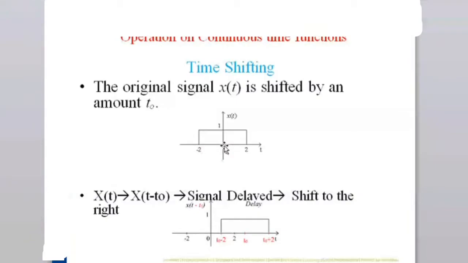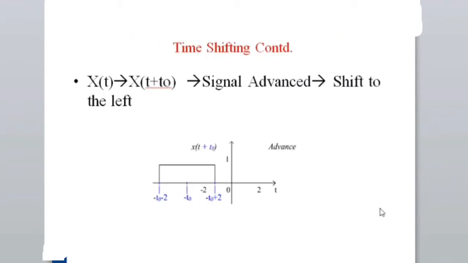Let us assume t naught equal to 2. If you shift to x of t minus t naught, that means delayed. It is going back. Similarly, if you just keep on shifting, we call that particular operation time shifting. And then time advancing. Time advancing is x of t where, instead of t, you substitute t plus t0. Then we call it signal advancing, a shift to the left. If you substitute t plus t0, then obviously you will get the signal advancement.